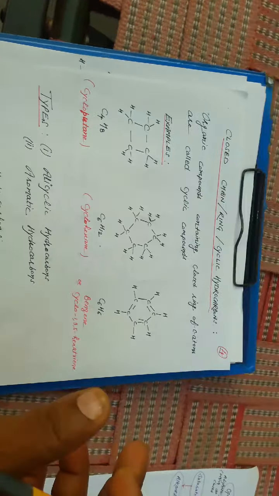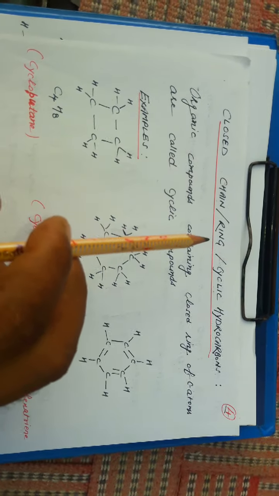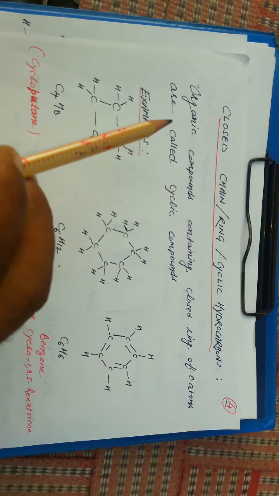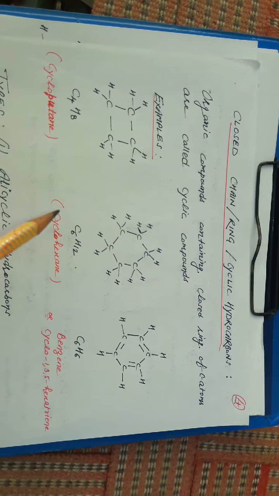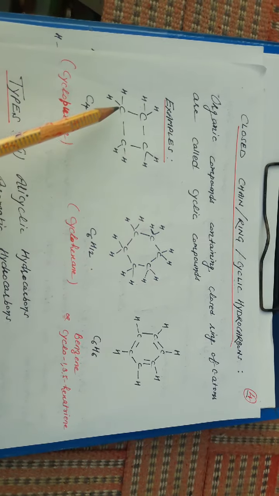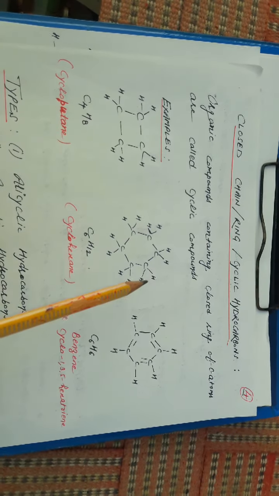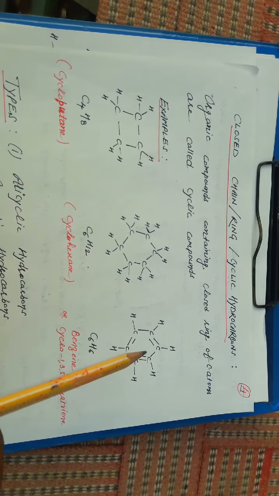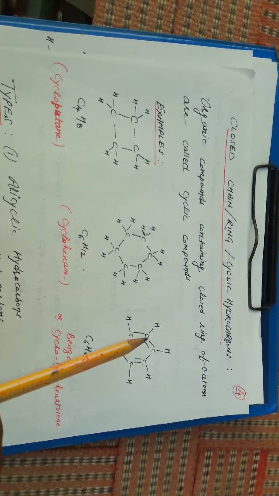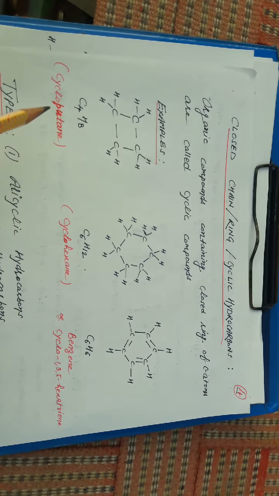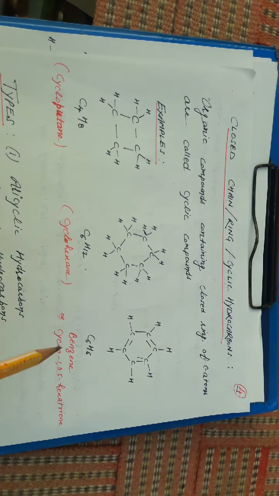After saturated and unsaturated, we see closed chain, ring or cyclic hydrocarbons. The organic compounds containing a closed ring of carbon atoms are called cyclic compounds. These are examples in which the main chain forms a ring or cycle. Here 6 carbons are linked in a cyclic form, and here are 6 carbons that also contain double bonds at alternate positions. So these are named cyclobutane, cyclohexane, and benzene.